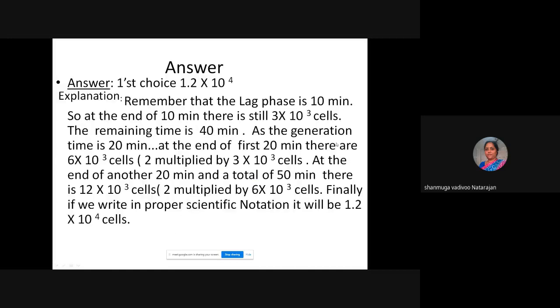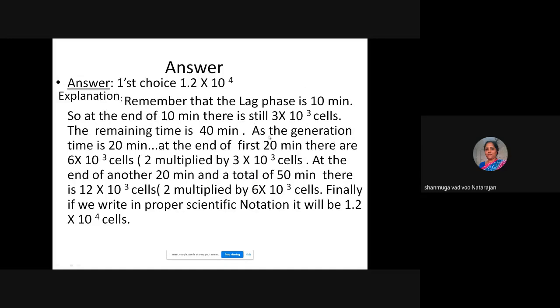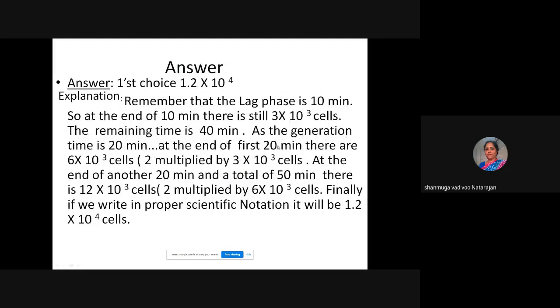In total, 50 minutes. For the first 10 minutes, there will be only the amount that was inoculated first, so 3 into 10 to the power of 3 cells were first inoculated. Because 10 minutes is the lag time, after 10 minutes the same number of cells will be there. The remaining time will be 40 minutes, and the generation time given is 20 minutes.